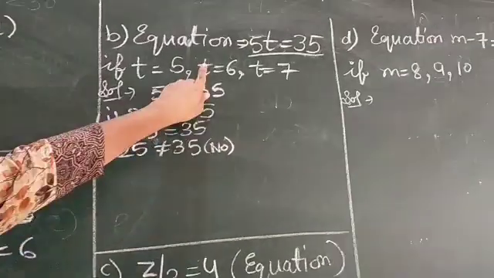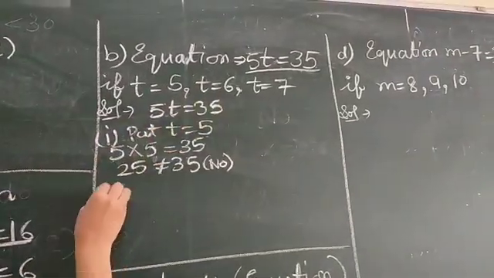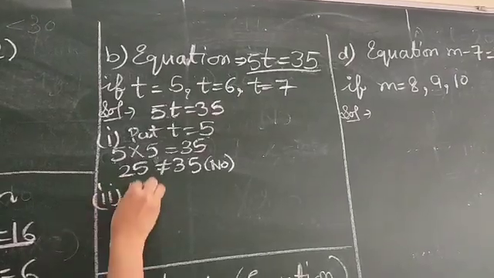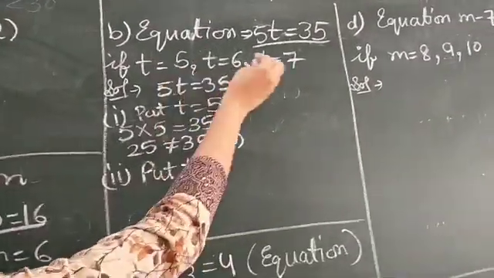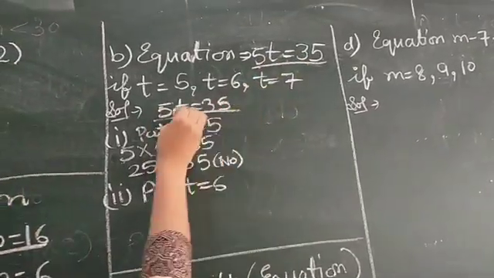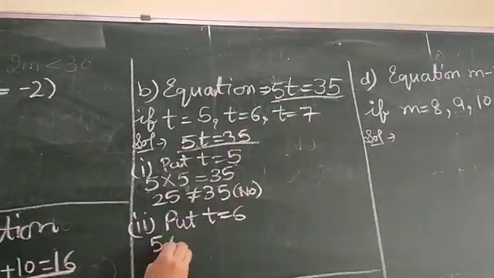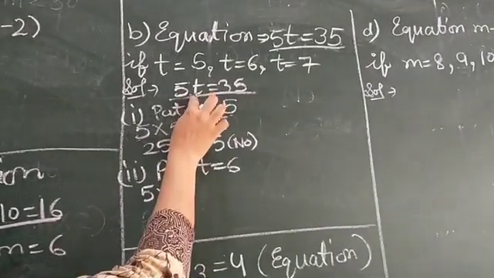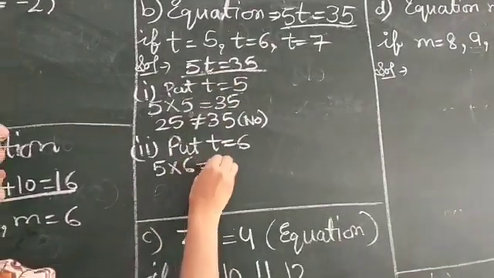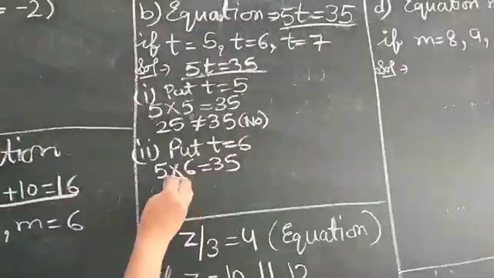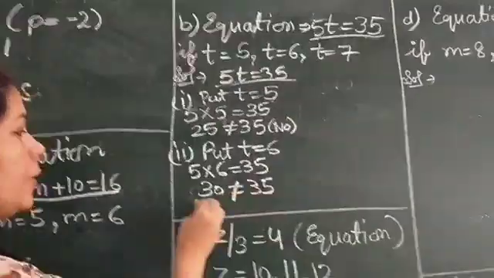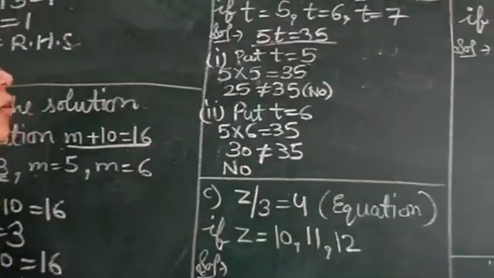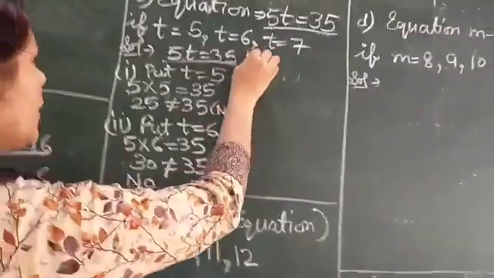not the solution. Now we will put t is equal to 6. We will write here, put t is equal to 6. In this equation again we will put t is equal to 6. 5 multiply 6. Instead of t we will put here 6. 5 sixes are 30. 30 is not equal to 35. So it means this is not the solution of this equation.